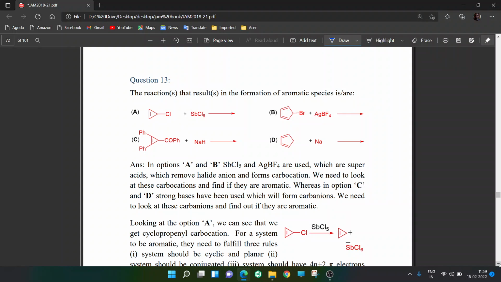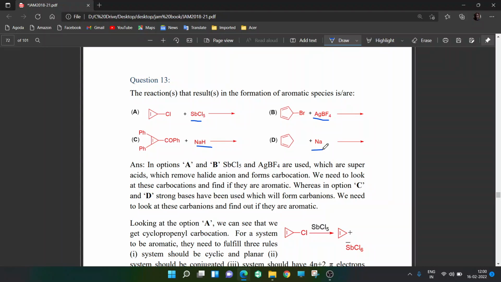The next question. The question says the reactions that result in formation of aromatic species is or are. So basically it says some intermediate is formed. Tell if that intermediate is aromatic or not. That's all it is asking. So you see what are the things used. One is SbCl5, one is AgBF4, one is sodium hydride, and one is sodium. Sodium hydride and sodium, they both are very powerful bases. They remove protons. And SbCl5 and AgBF4 are called superacids.